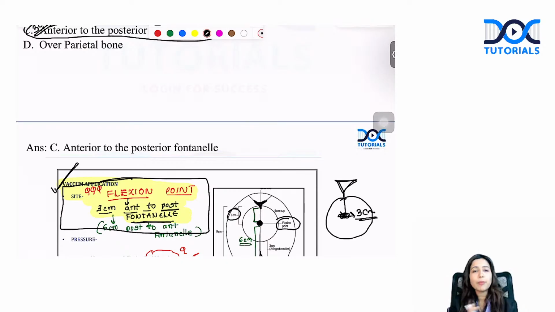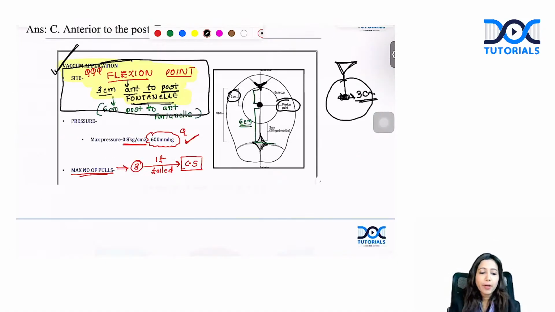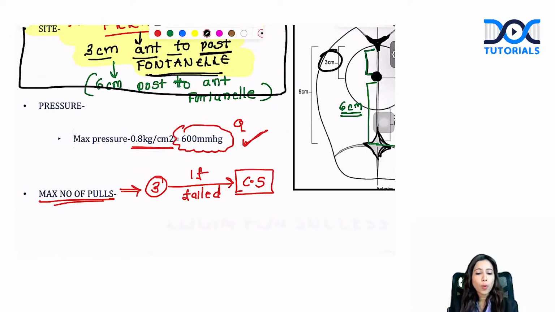Vacuum application, forceps, and the different types of forceps are must-know topics. The indications for applying any form of instrument and the contraindications are very important core areas. Apart from this, the pressure used for vacuum is nearly 600 millimeters of mercury.